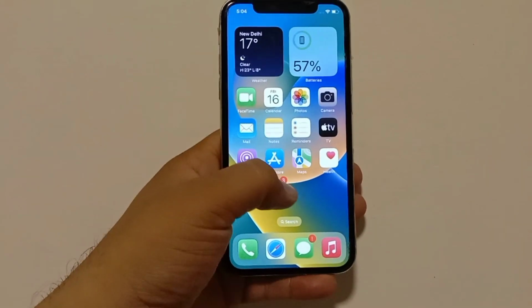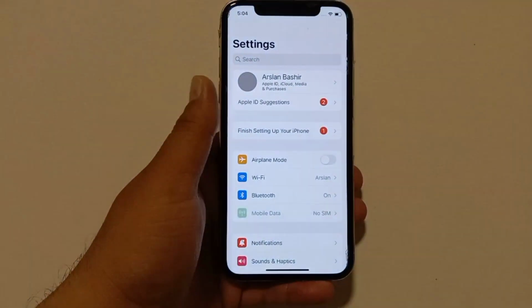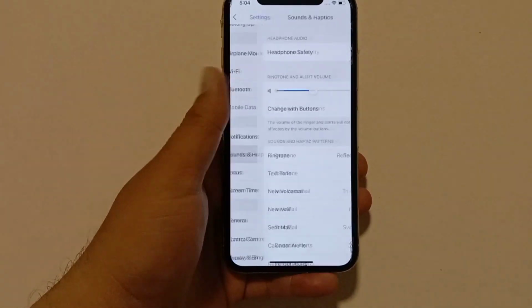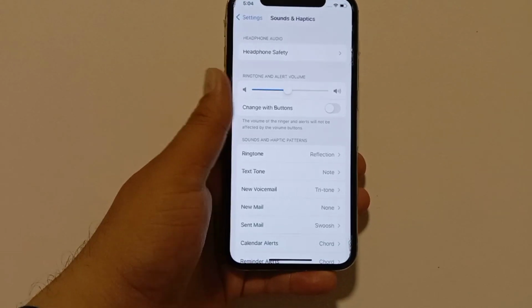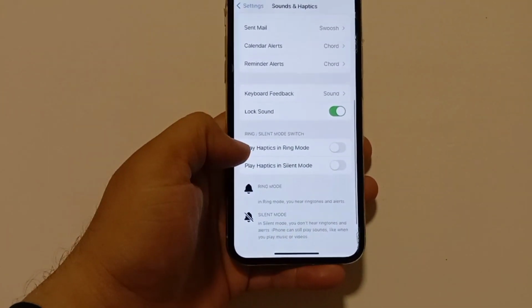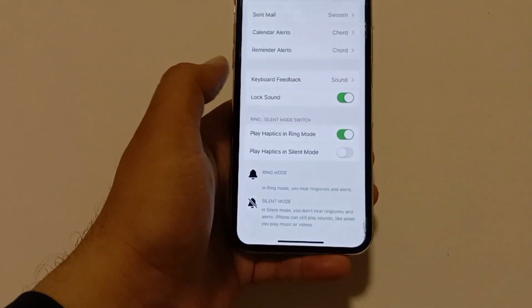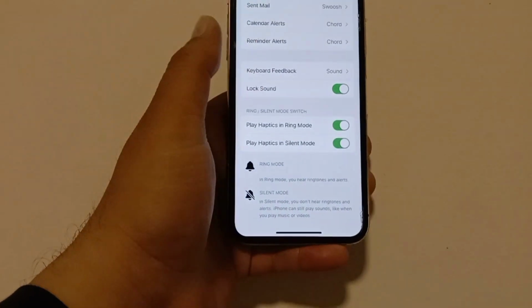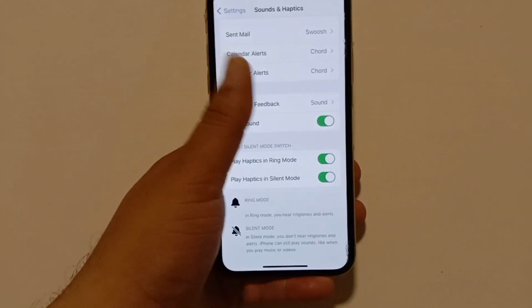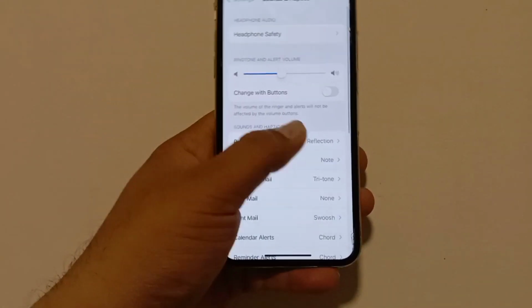So for this, first of all, you go to the Settings app on your iPhone. Now tap on Sound and Haptic. Next, swipe down and enable this option: Play Haptic in Ring Mode and Play Haptic in Silent Mode. If these options are not enabled here, your iPhone will not vibrate even on silent or ring mode.